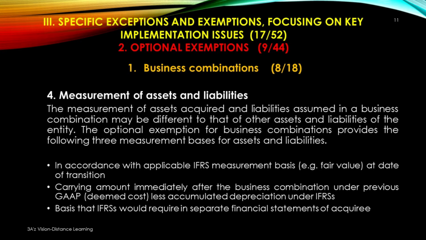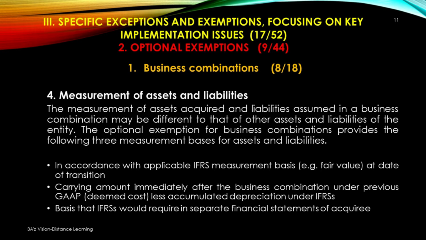The optional exemption for business combinations provides the following three measurement bases for assets and liabilities: in accordance with applicable IFRS measurement bases, for example, fair value at the date of transition; and the carrying amount immediately after the business combination under previous GAAP, that is deemed cost less accumulated depreciation under IFRS.